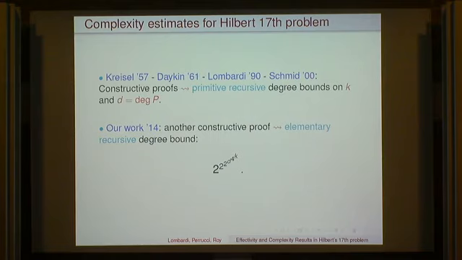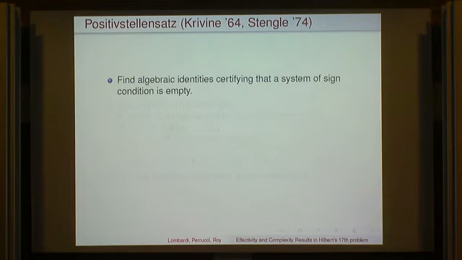It's a bound of what? It's a bound on the degree of the representation. So if you have a polynomial p in k variables, which is of degree d, and which is everywhere non-negative, you can write it as a sum of squares with this degree at the numerator and denominator. Wow. Okay, so it's pretty big. Yeah, sure. I'll tell you about the lower bound, that's even more depressing, because it's very small.